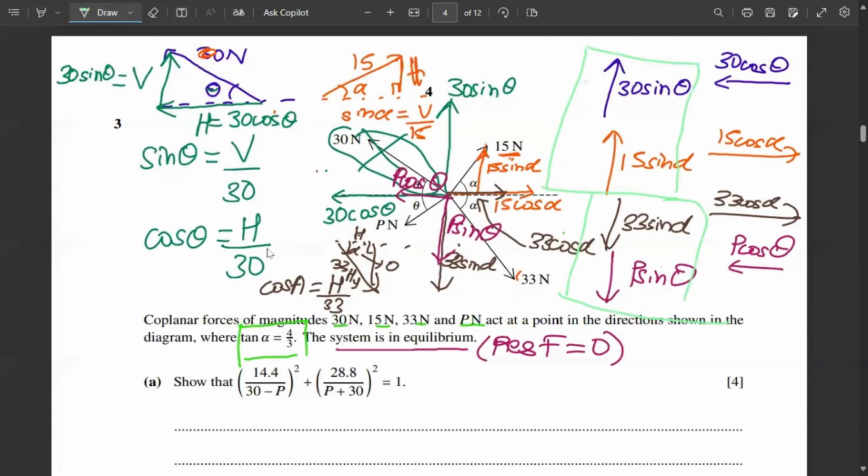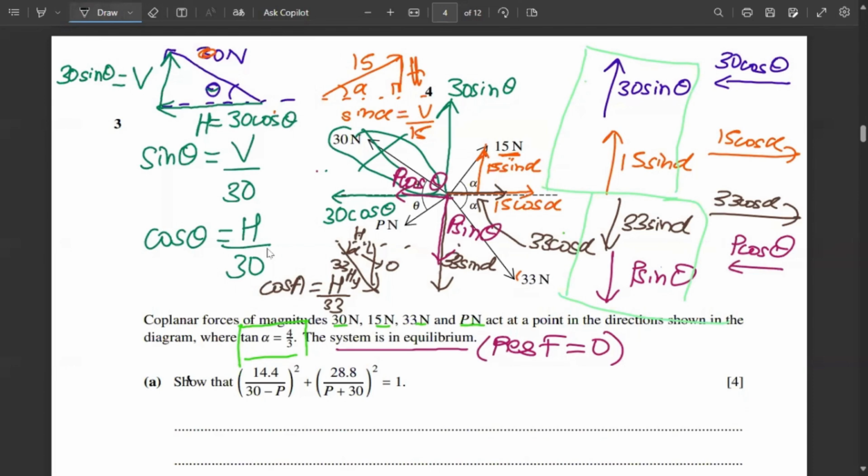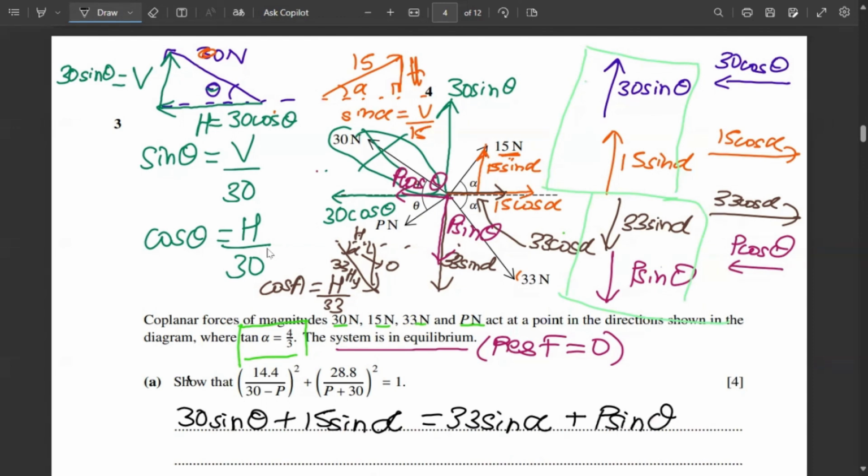What I mean is 30 sine theta plus 15 sine alpha will equal 33 sine alpha plus P sine theta. Because this is the upward force and this is the downward force. So because upward force equals downward force, and why? Because the system is in equilibrium.